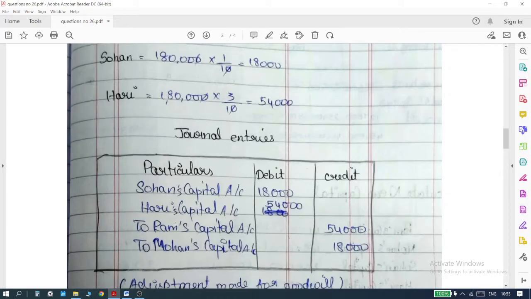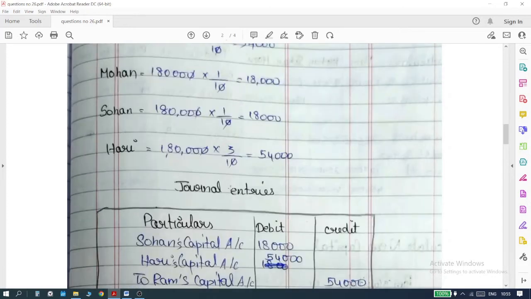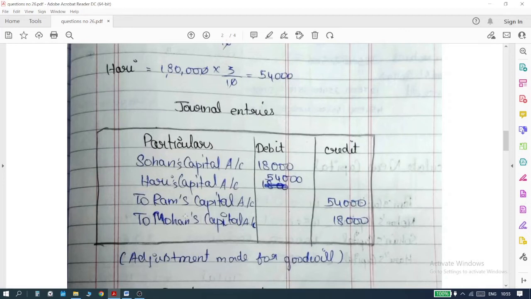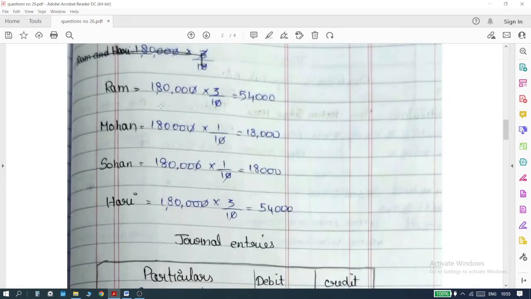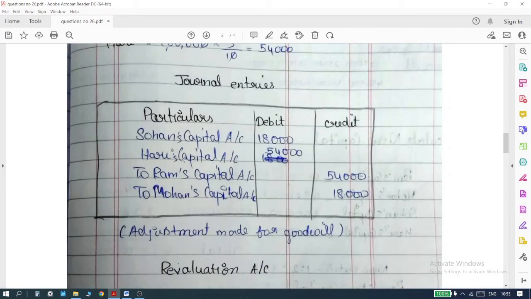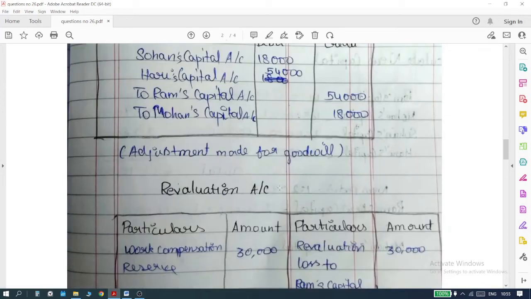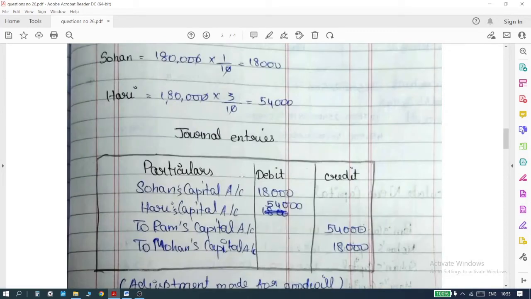So Sohan and Hari are the gaining partners. They are here, 18,000 and 54,000. So I debit this. And Ram and Mohan are the sacrificing partners from whom the share is being taken out and given to the other two partners. So 54,000 and 18,000 respectively. So do not forget to have this journal entry.